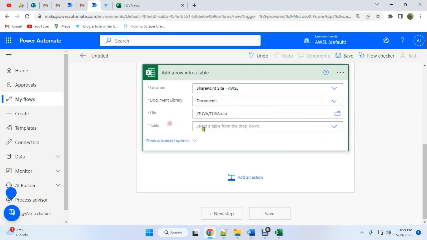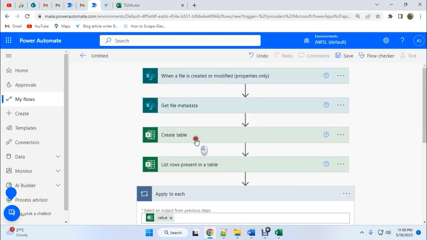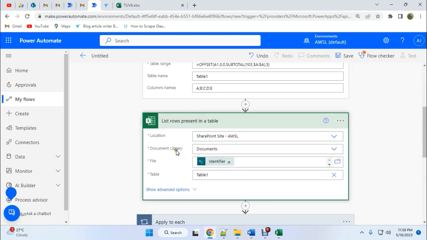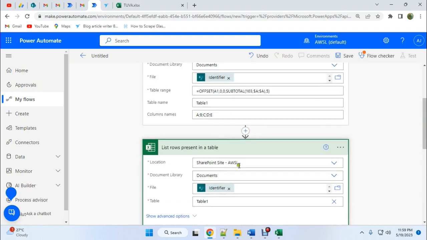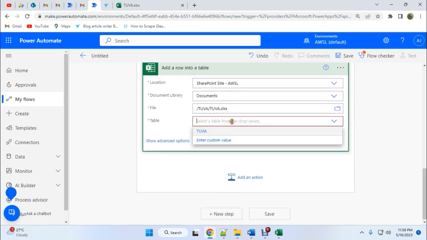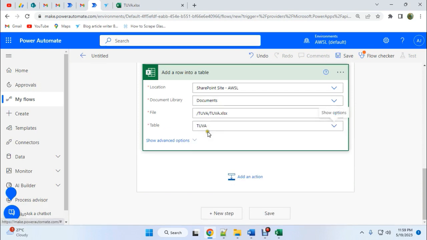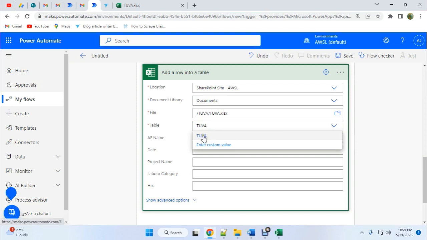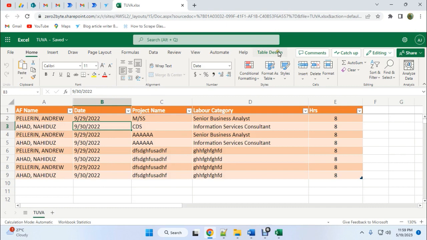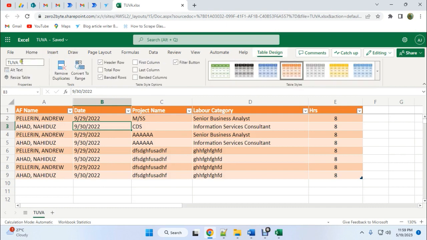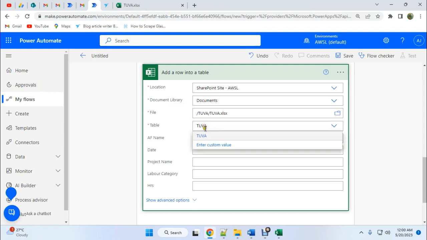This is our master template, because after create table it will get the data from this table, and then it will merge this data with this master template. So now I need to choose the table name. It shows on this drop menu, it shows the tuba, because if I go to the table design, you'll see the table name is tuba. So directly it shows here on this drop menu.